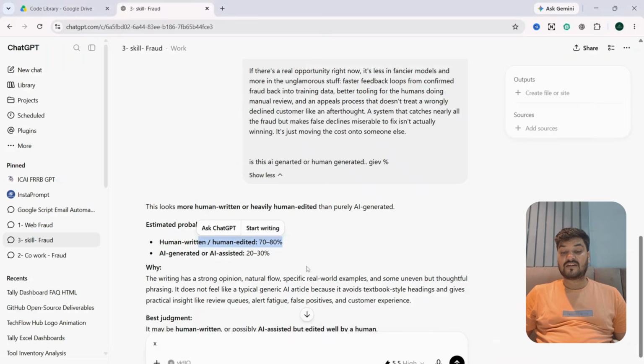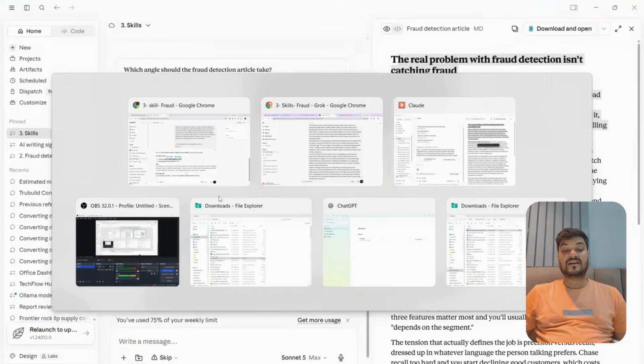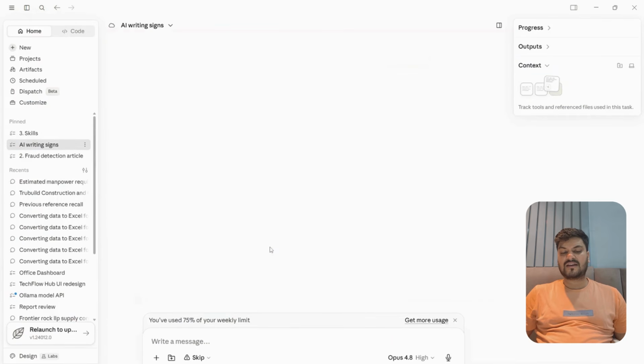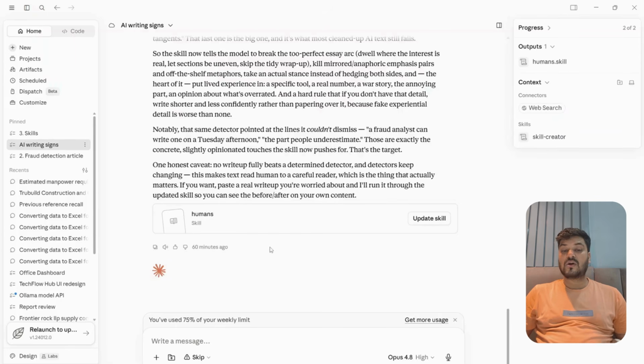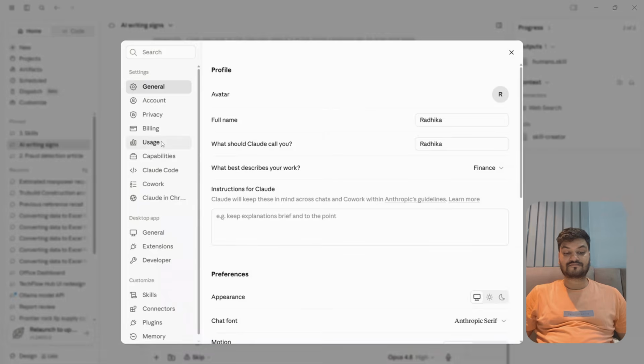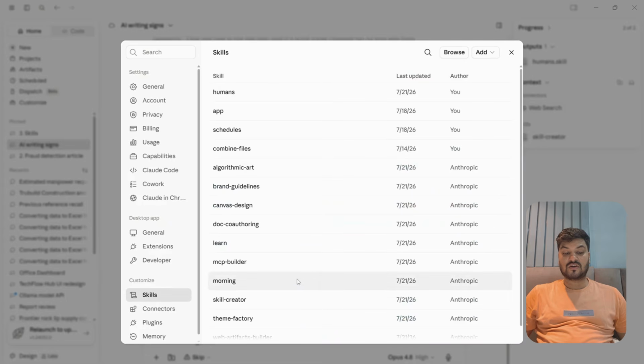So now, whenever you are writing using this skill, it is very, very easy. You can save the skill. Obviously, whatever is there, you can just save these skills. And I have already shown the QR code, which you will get in your email, for this skill. So how can you access skills? Simple. Go to settings and usage, sorry, skills, and here you can see humans.